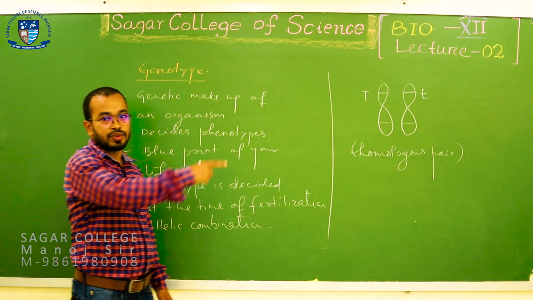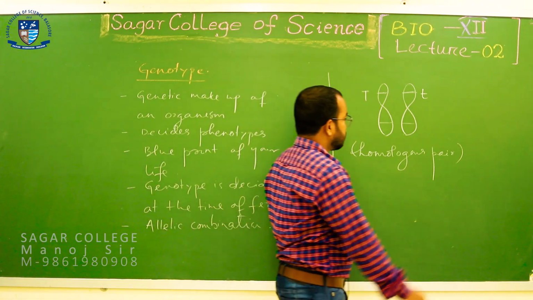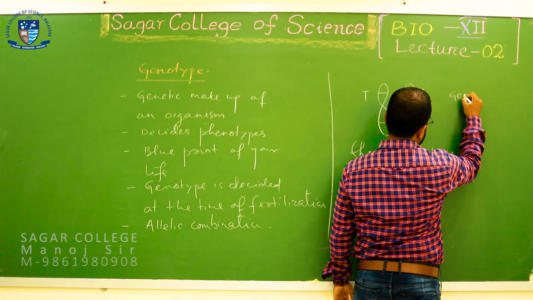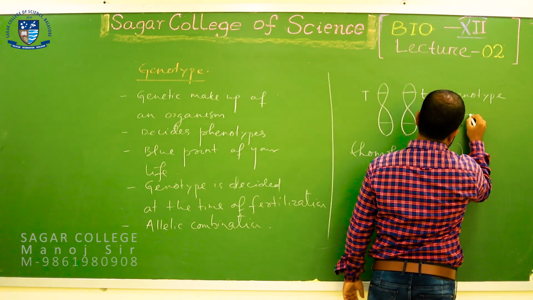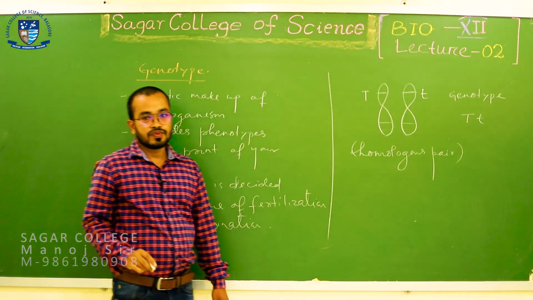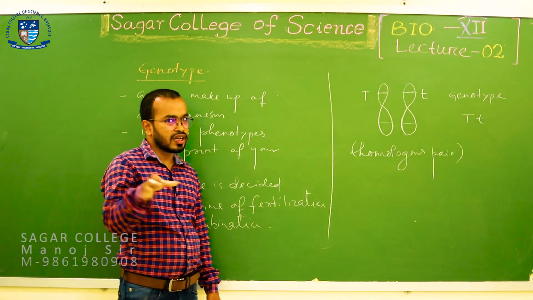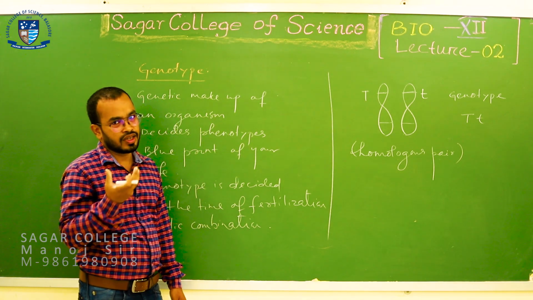So could you tell me what will be the genotype here? Yes, here the genotype will become capital T and small t, is it not? Genotype is the combination of alleles at a similar locus, and here we have two different alleles.